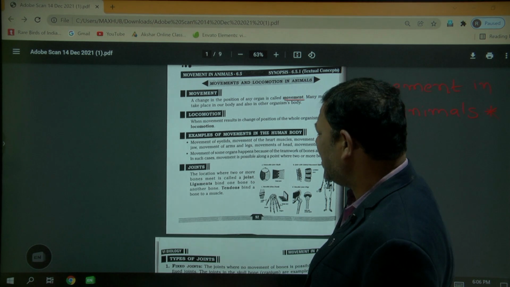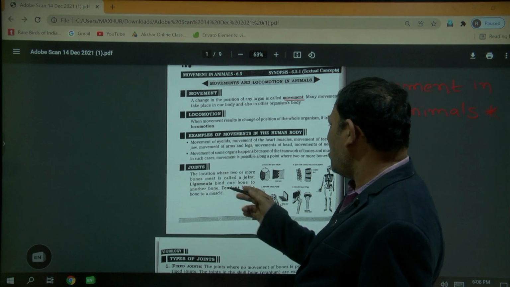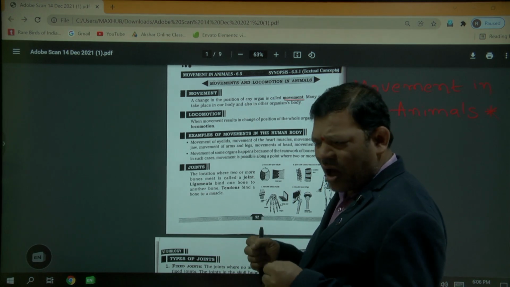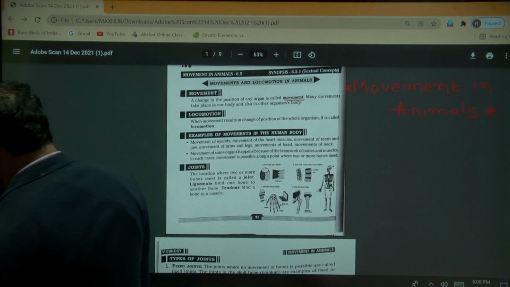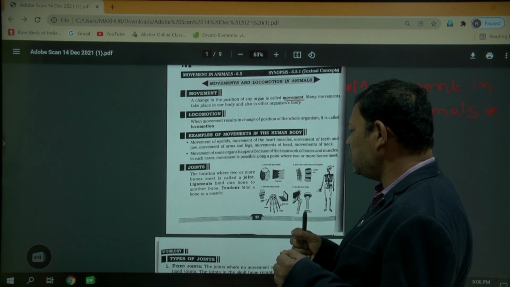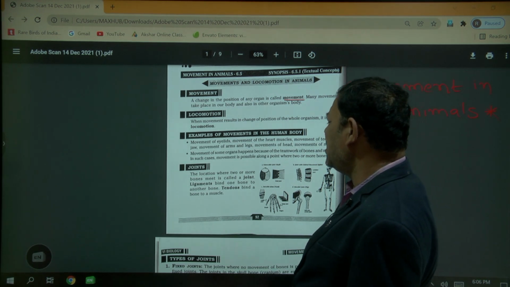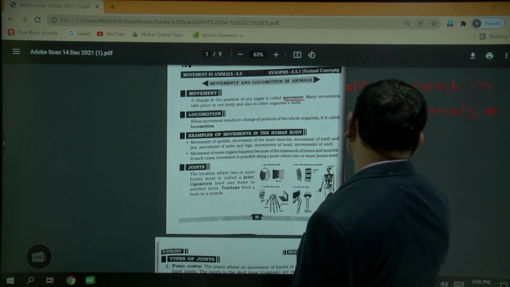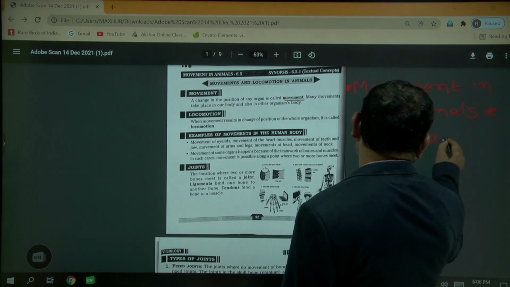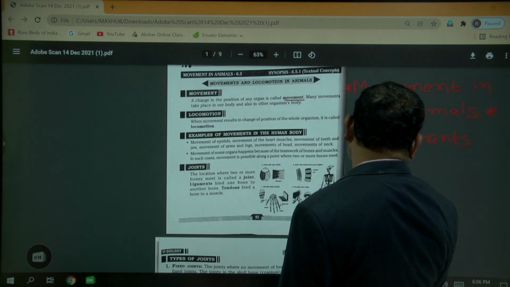Next, joint. What is the meaning of joint? The location where two or more bones meet together is called a joint. In a joint, one is the ligament and the second one is the tendon.